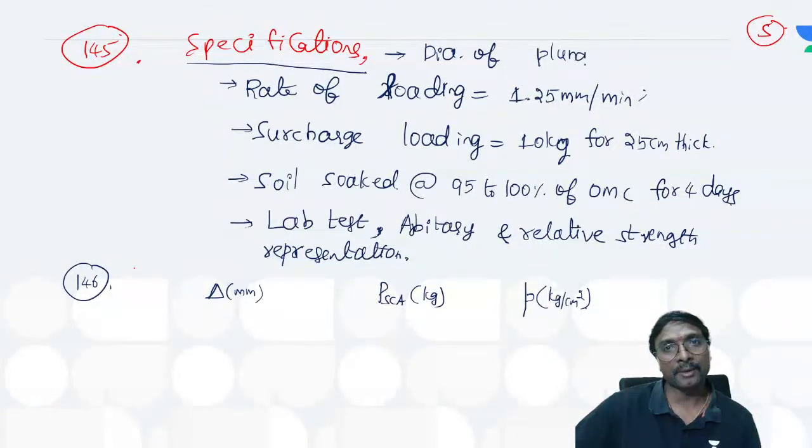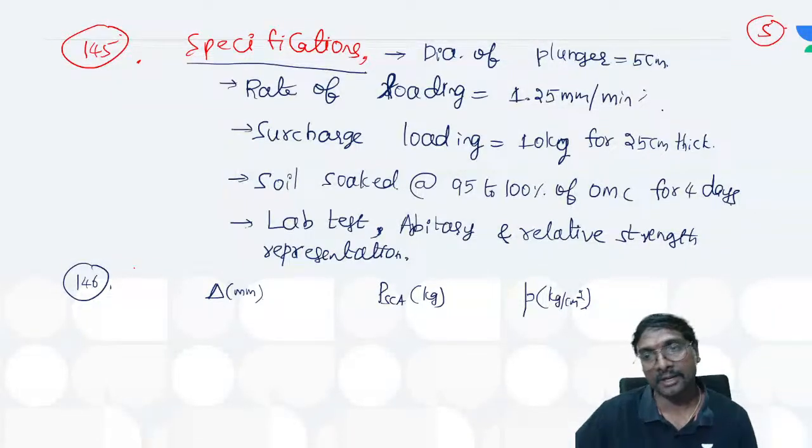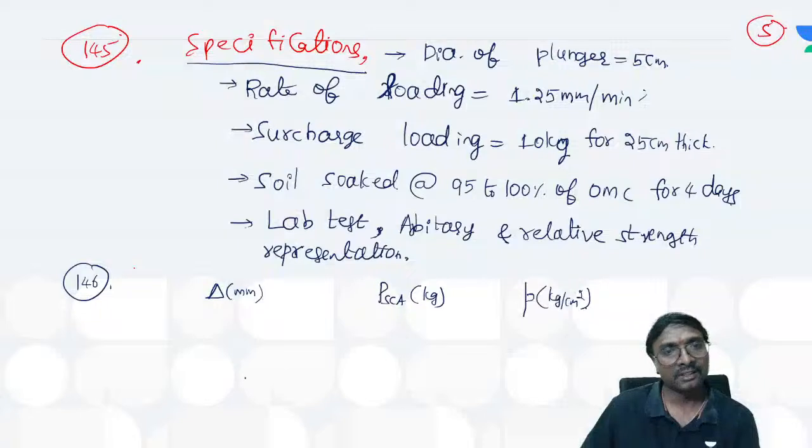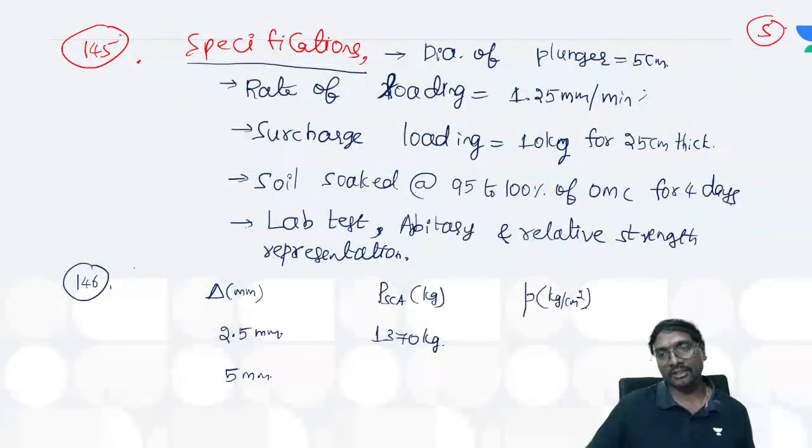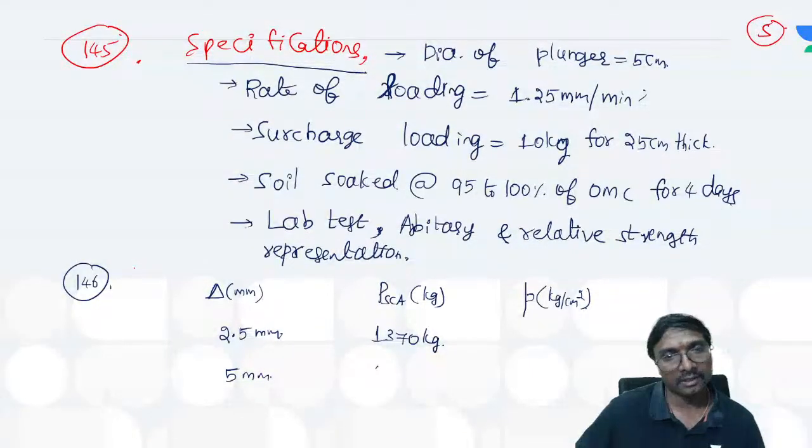Plunger means a loading element, na? What is the diameter of this plunger that we have to use? A 5 cm diameter plunger we have to use, na? Now, delta in millimeters, 2.5 millimeters, and this is 5 millimeters. So what is the load corresponding to this 2.5 millimeter deformation? How much is it? It is 1370 kg, na? Next, what is it you can say?